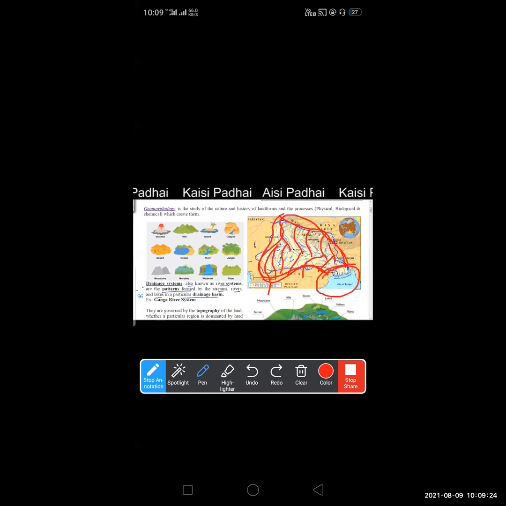In Bay of Bengal. When a small river meets a bigger river, that is called a tributary of the bigger river. When a river gets divided, that is called what? Distributaries.